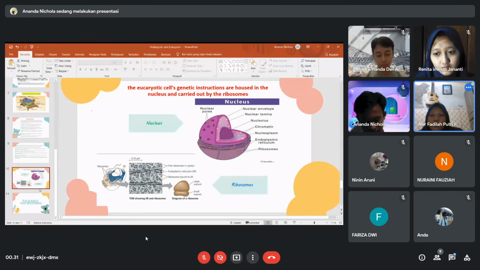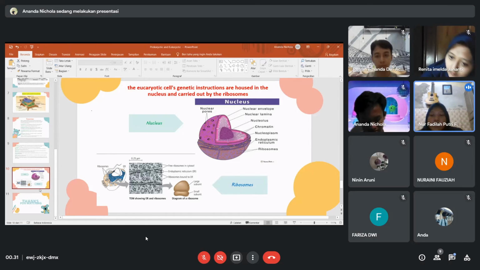If we look at the picture, the ribosome makes the protein. At a certain time, ribosomes are suspended in the cytosol, while bound ribosomes are attached to the outside of the endoplasmic reticulum.